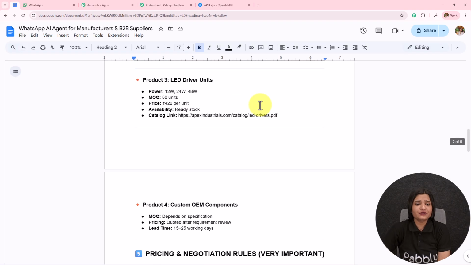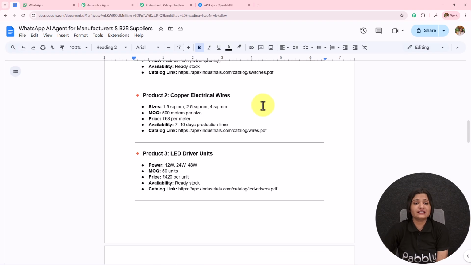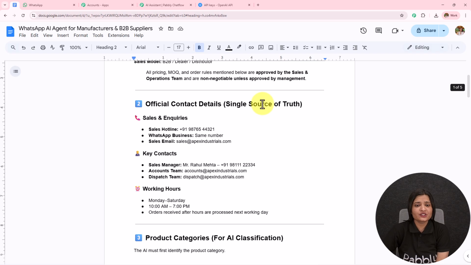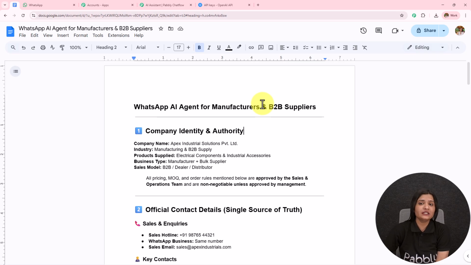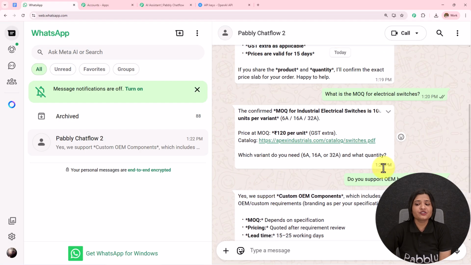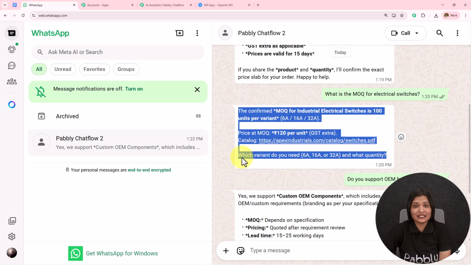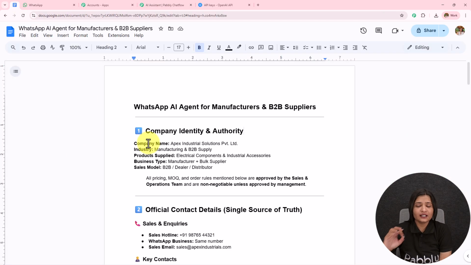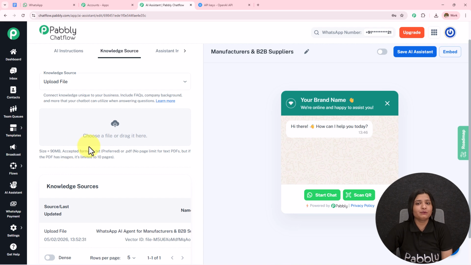Now you have to provide the knowledge or the details in a very similar manner to what I have provided here, or in a more detailed format, so that whenever a user or customer asks any question, your AI agent replies to them with complete detail. So you have to create a knowledge base like that, download it in .txt or .pdf format, and then simply upload it.